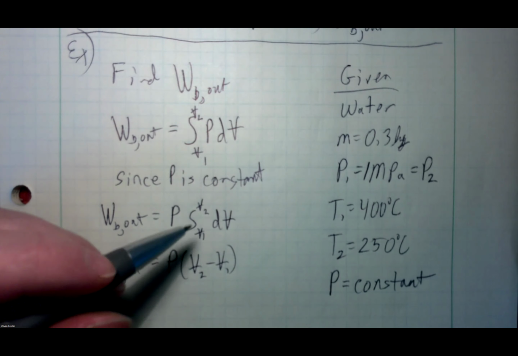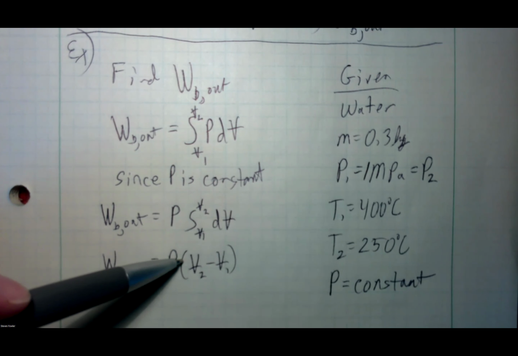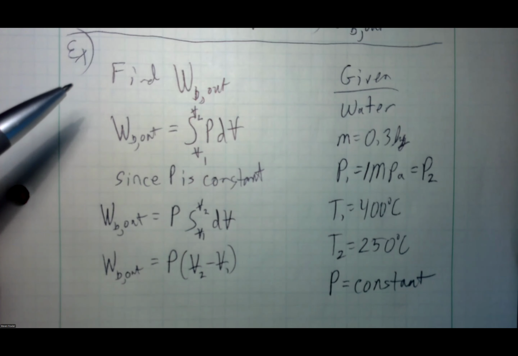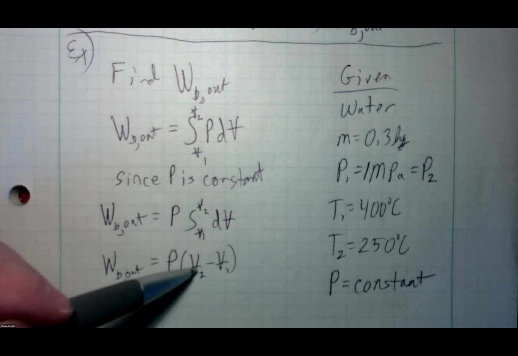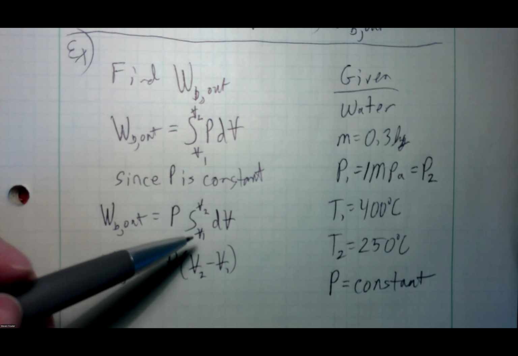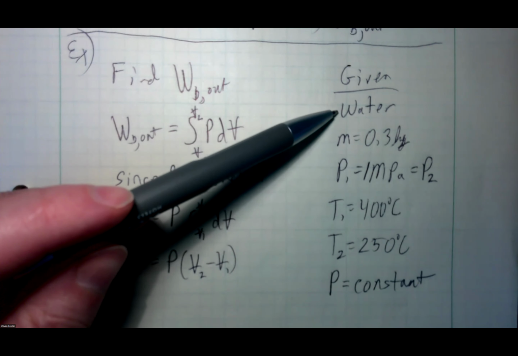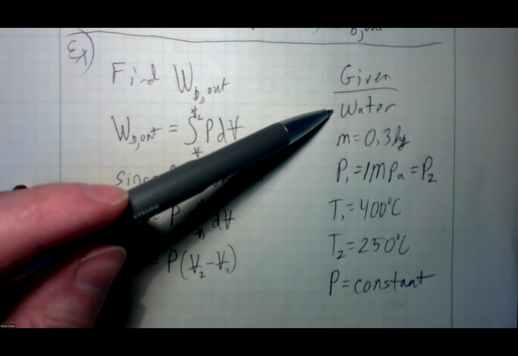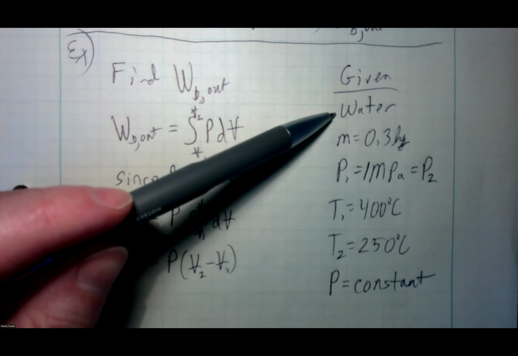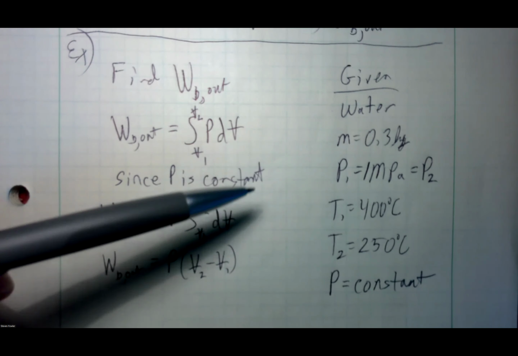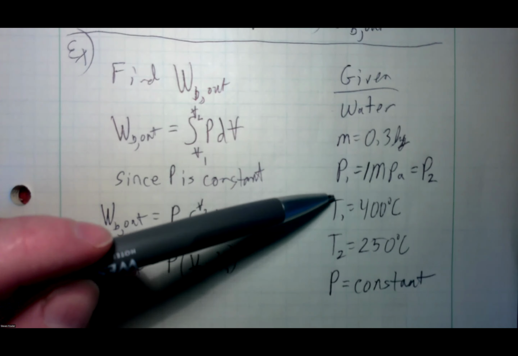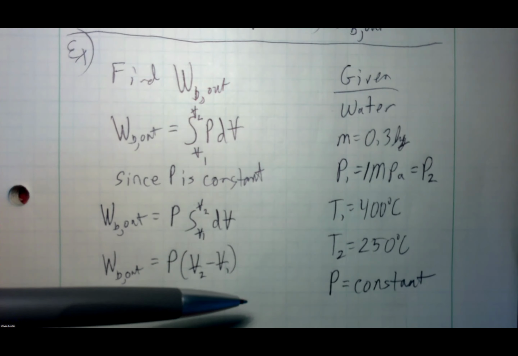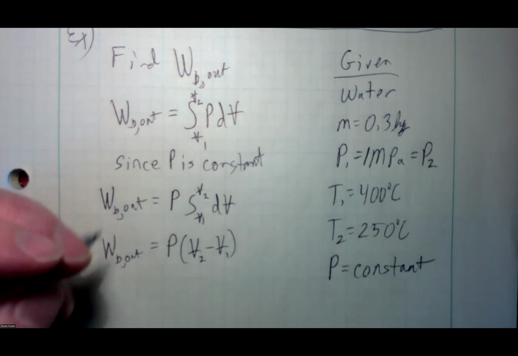Well, I know pressure, that's known. Pressure's known. I need to know these volumes. How do I find volumes? Well, anytime I'm trying to find an unknown property, I need to know what my substance is. My substance is water. I can use property tables for water. I need two properties at each state. I need to know state one and state two. Well, I know P1 and T1, and I know P2 and T2. So I know two properties at each state. I should be able to find specific volumes.